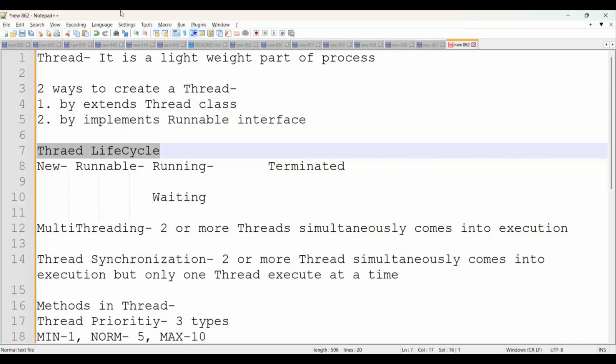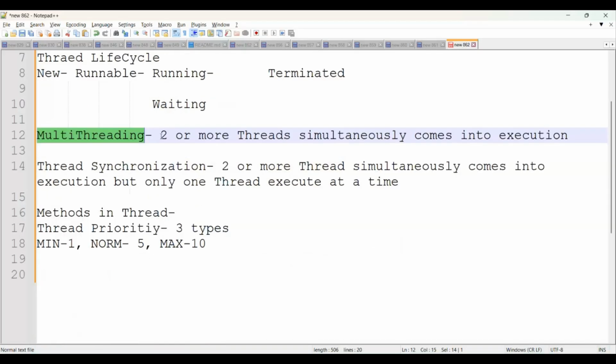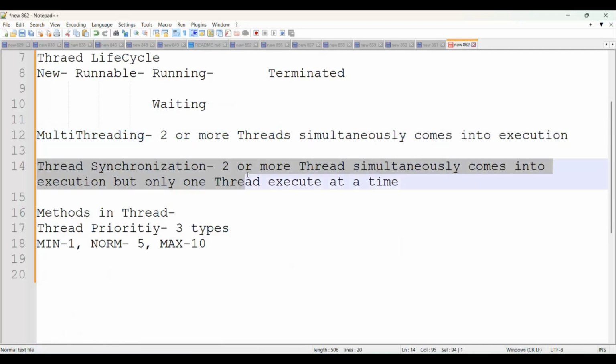Now coming to next. Next is what is multi-threading. Multi-threading means two or more threads simultaneously come into execution and they will execute at the same time. Then what is thread synchronization? Thread synchronization means two or more threads simultaneously come into execution, but only one thread executes at a time. Thread synchronization will help us to avoid deadlock in Java.